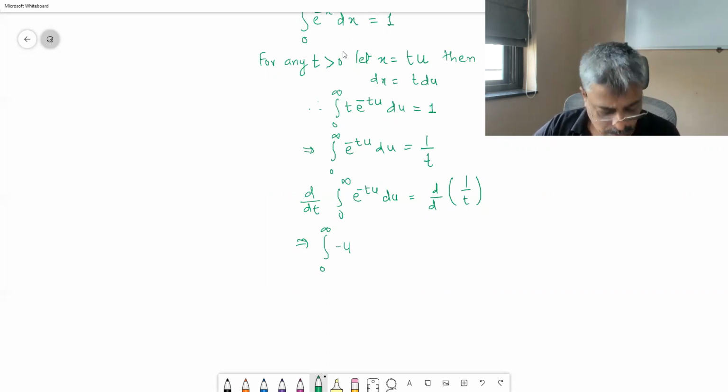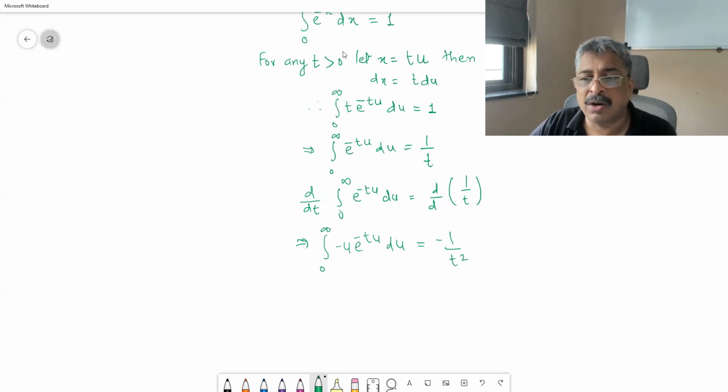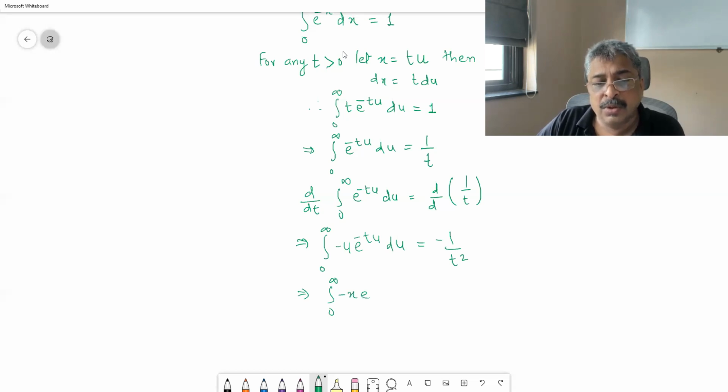Minus u e raised to minus tu du is equal to minus 1 upon t square. Now we are not used to u, therefore we can always change it to x. Integral 0 to infinity minus x e raised to minus tx dx is equal to minus 1 upon t square. You can cancel this minus sign out and you will get integral 0 to infinity x e raised to minus tx dx is equal to 1 upon t square.